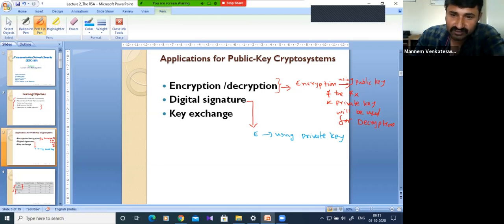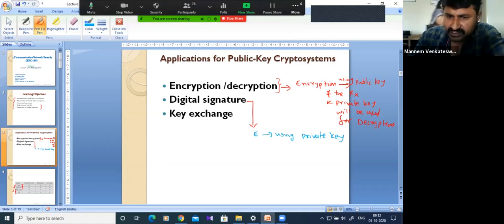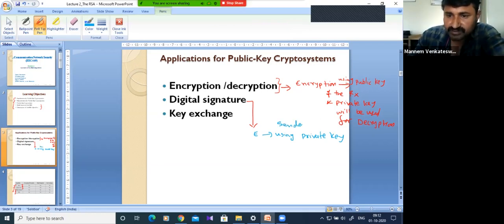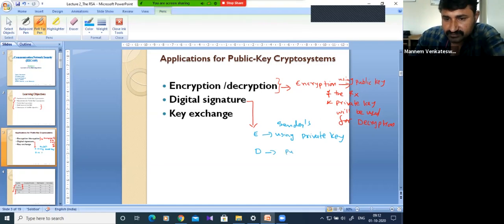So encryption is done using the sender's private key, and the decryption is performed using the public key.